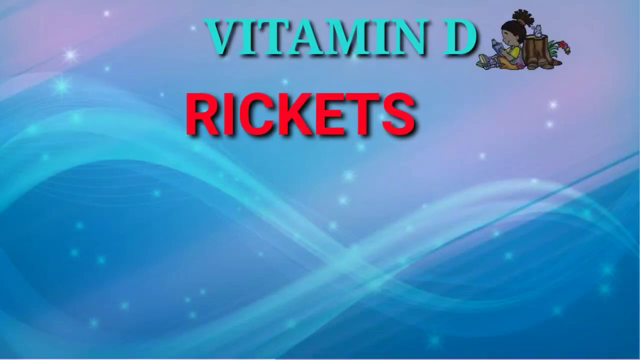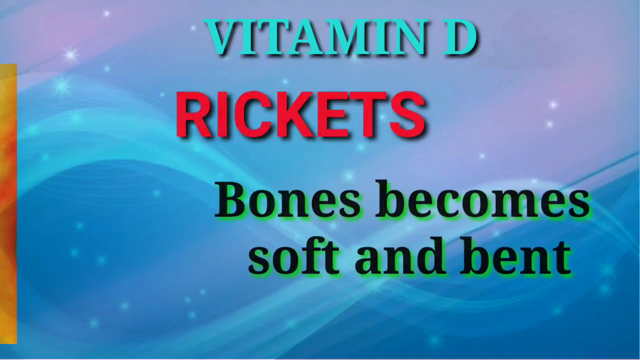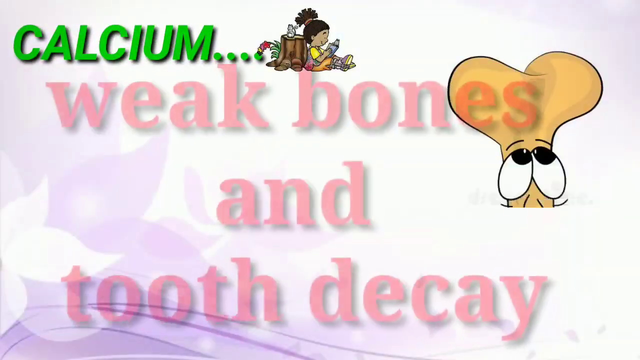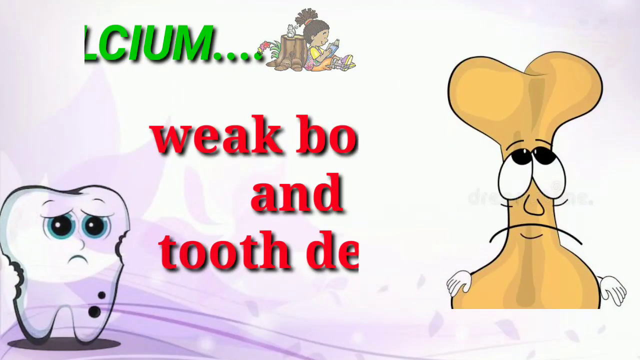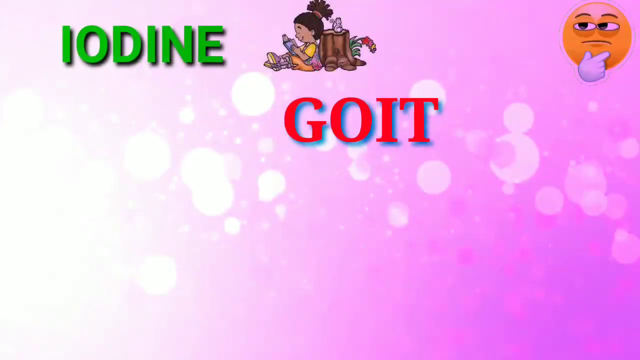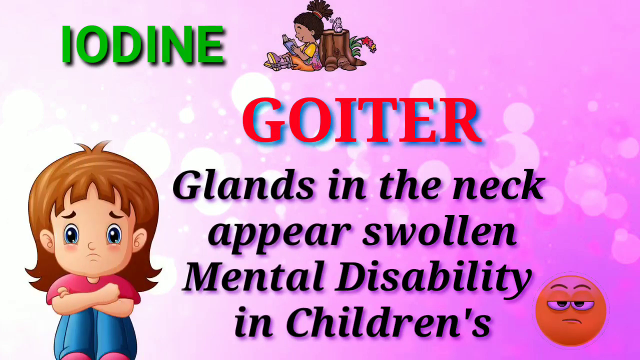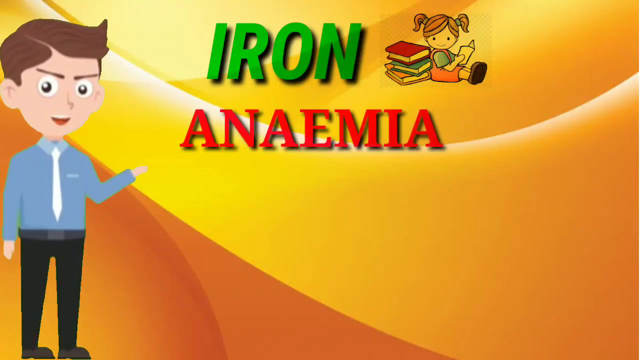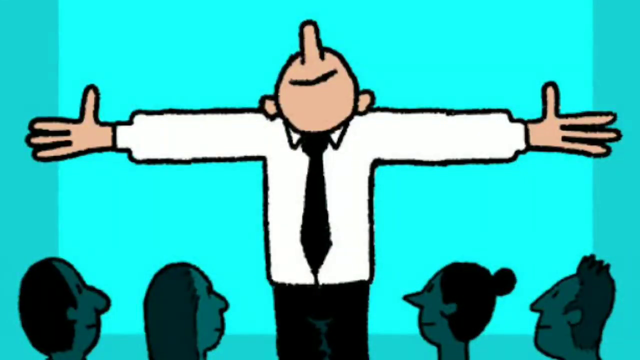The next one is vitamin D. Deficiency of vitamin D causes a disease called rickets. The symptoms are bones become soft and bent. Next, let's move on to the minerals. Among them, the first one is calcium, whose deficiency causes weak bones and tooth decay. And the deficiency of iodine causes goiter. The symptoms are glands in the neck appear swollen and mental disability in children. And the next one is iron, due to which anemia will be caused. The symptoms are weakness. So these are all the things which are there in this chapter.